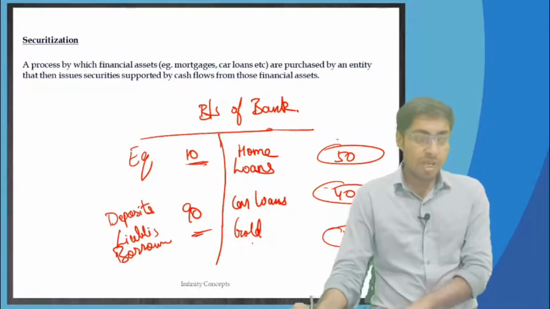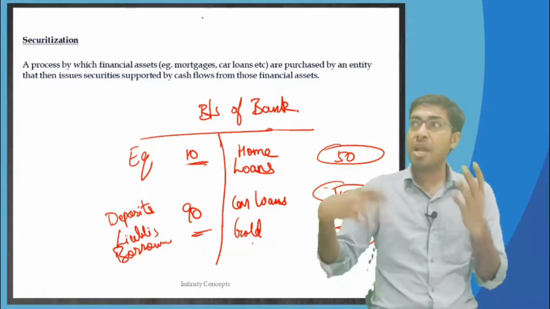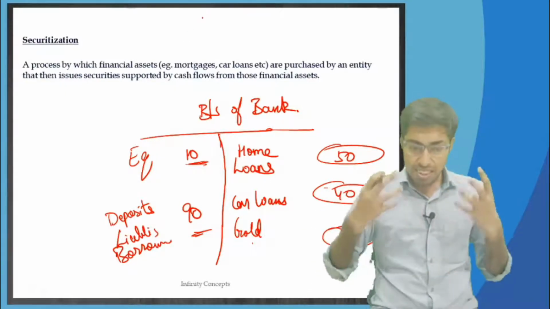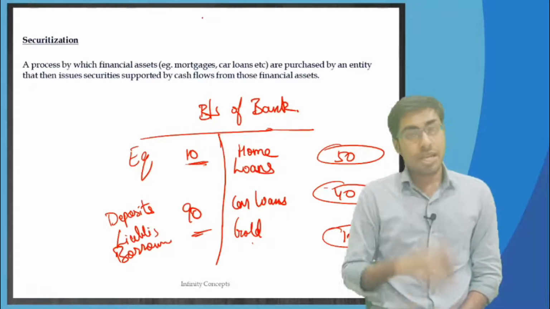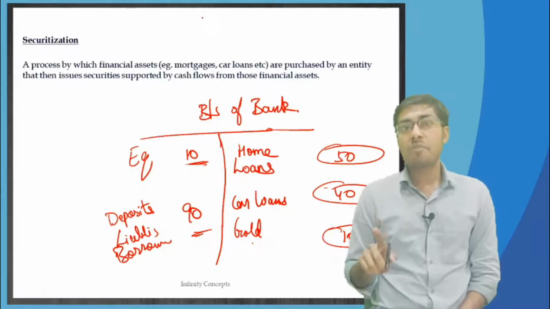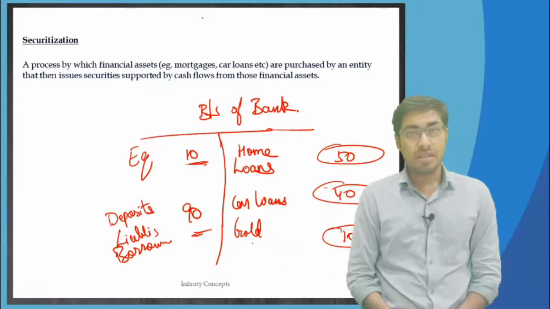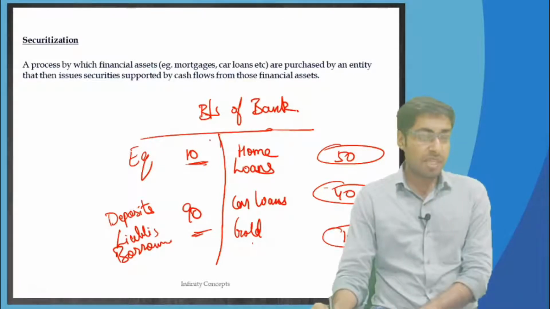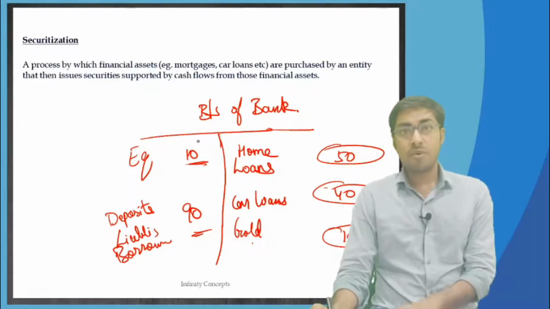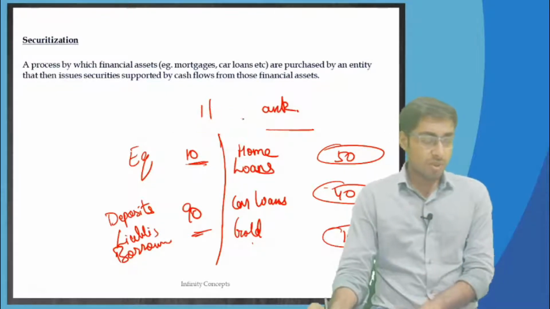The bank is going to lend out money. The bank's business is to do the business. What are its branches going to do? The branches are there to do the disbursement of the loans, right? So capital constraint should not be there, and therefore the bank is going to transfer everything to the SPV. No doubt it will keep a couple of percentage points for itself. They will be taking the service fee, all of these things. So what is going to happen is